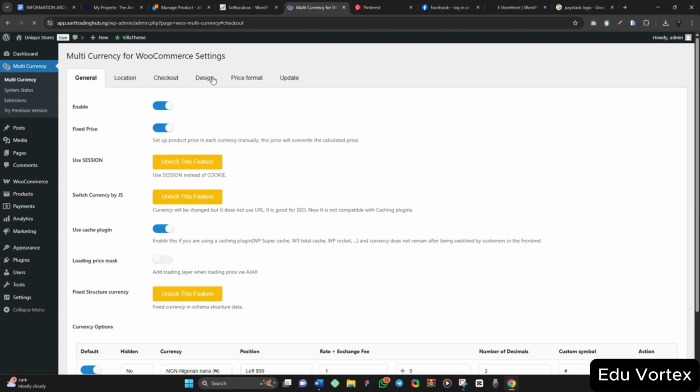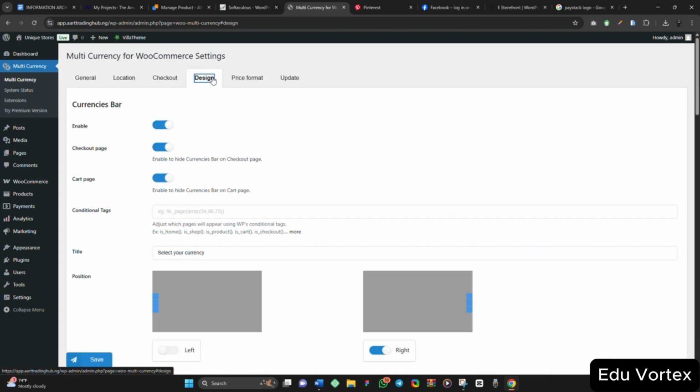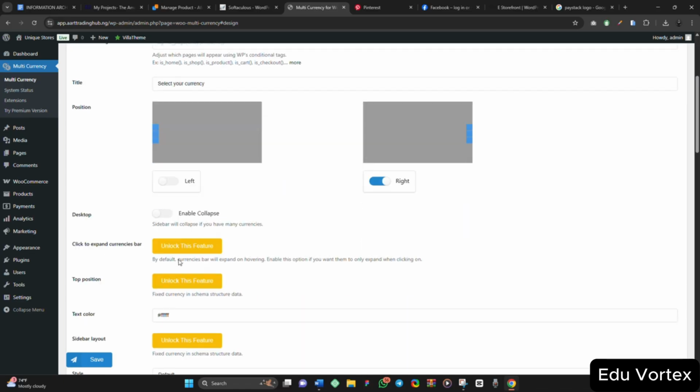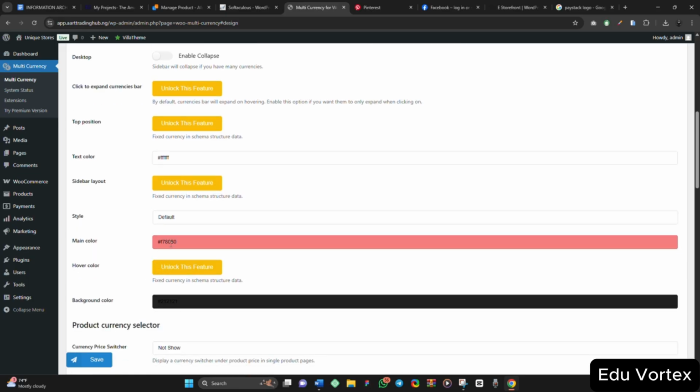So for the design, let's check it. Enable to hide currency bar on cart page? No, don't hide it, I don't want it to be hidden. Let's leave it. You can change this color, we are using blue, right? Let's use this.